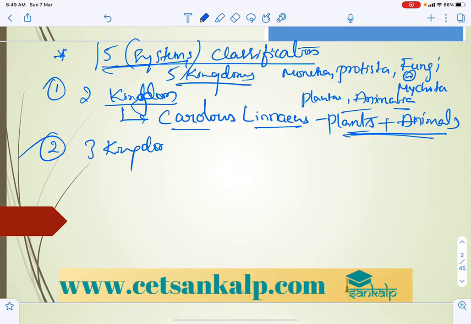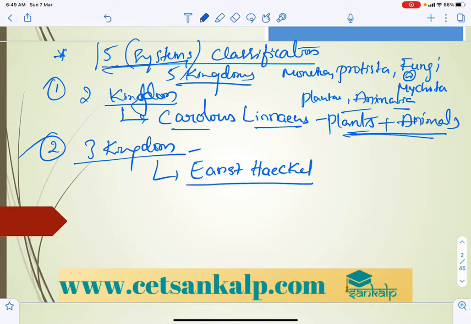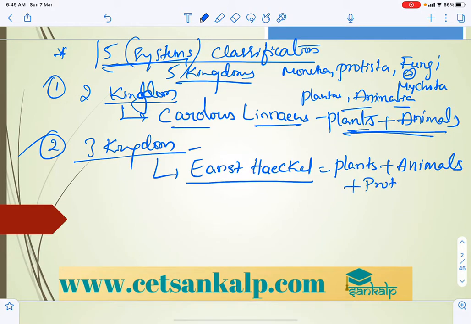Later there is the 3 kingdom classification, given by Ernst Haeckel. This system includes both plants and animals, and he also introduced the Protista.